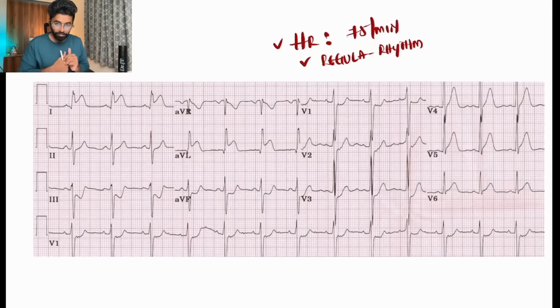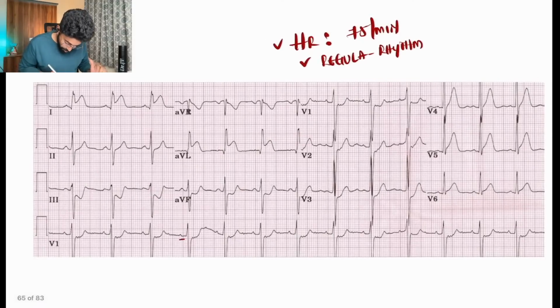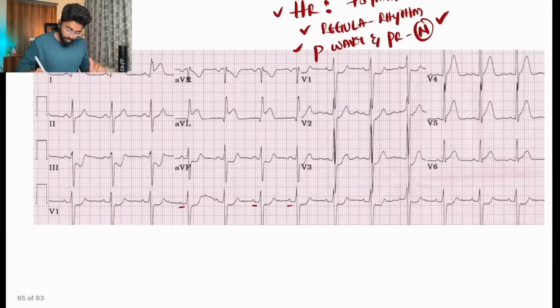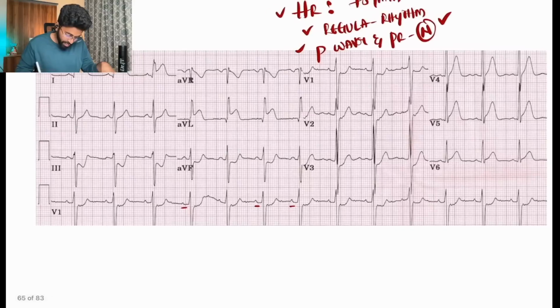Even though I'm going at a faster speed, here we can see the P wave. Is there any change in the P wave? The P waves and PR interval look almost normal. So P wave and PR are completely normal. But what else can we see in other leads? I can see a tall T wave and ST elevation in AVL, T wave and ST elevation in lead 1. If 1 and AVL are my lateral leads, then definitely there should be changes in V5, V6. Yes, V4 changes, V6 is there. V5 and V6 changes are also there.